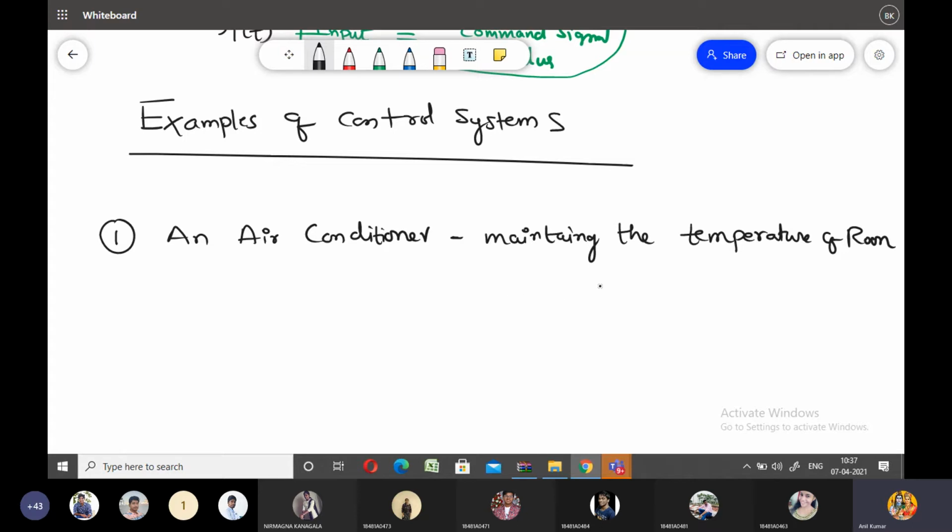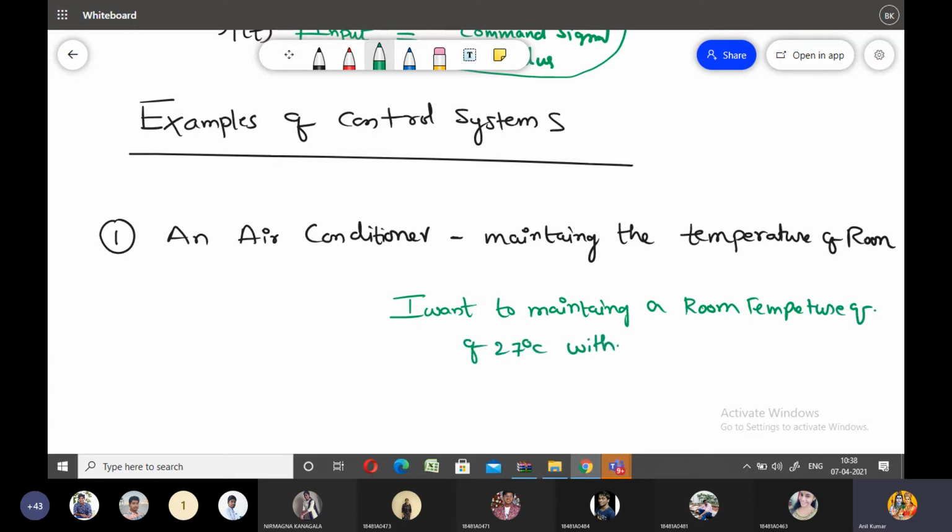All of you please consider, I want to maintain a room temperature of 27 degrees centigrade within a room.